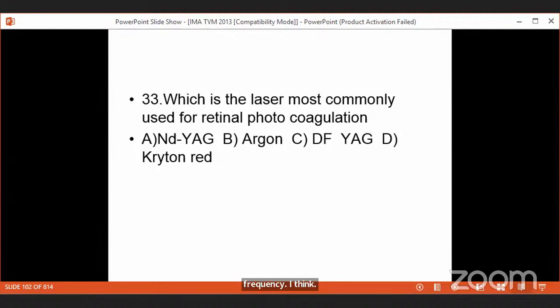So now this laser is used to photocoagulate the retina, and that is the most common laser used to do the photocoagulation.